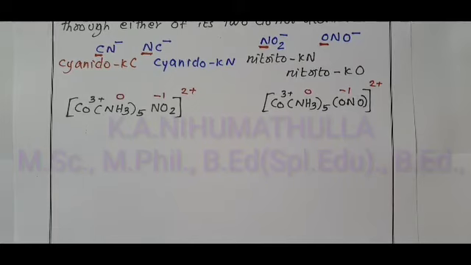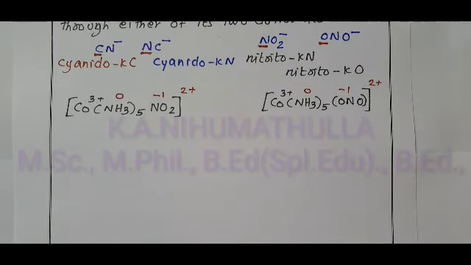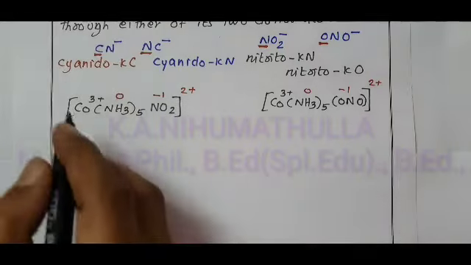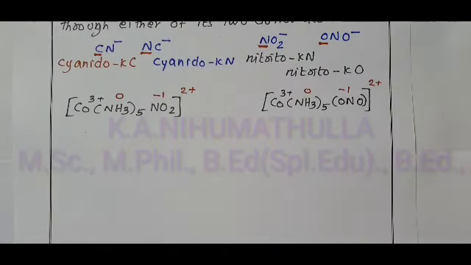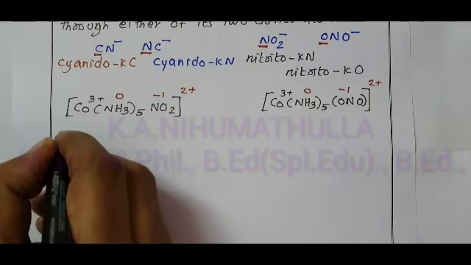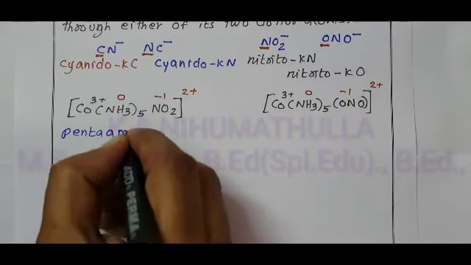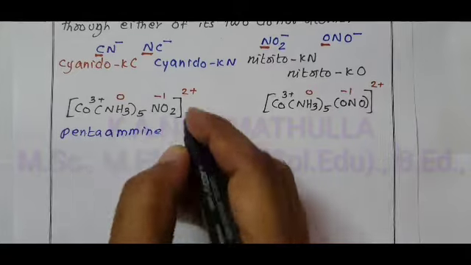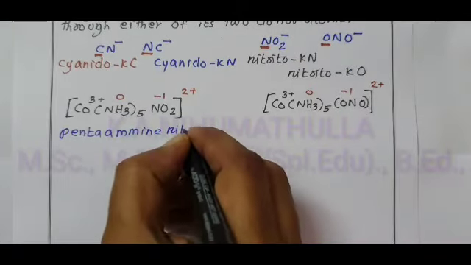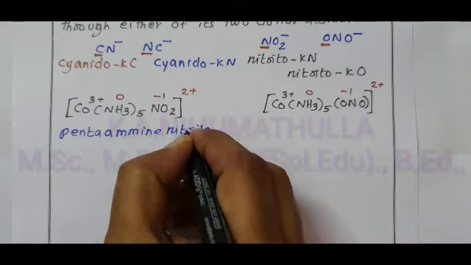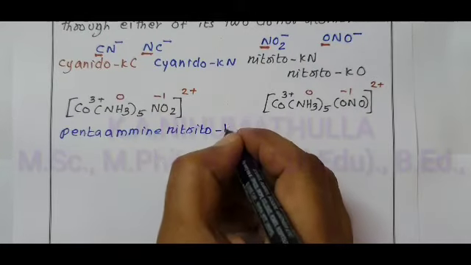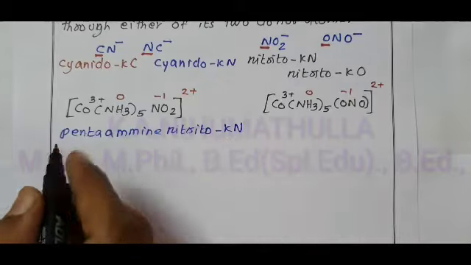After writing the IUPAC name of this compound, we have to draw the structure which indicates the different donor atom. First one is pentaamine, NO2 is nitrito, kappa N. N is the donor atom.